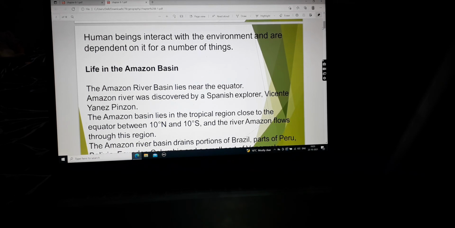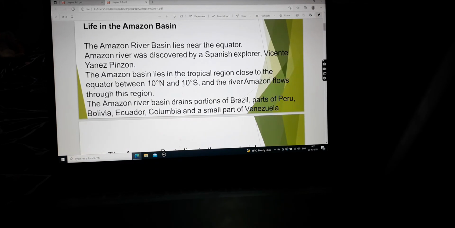So now let us see what type of life the people of Amazon live. Life in Amazon basin. The Amazon River basin lies near the equator. Amazon River was discovered by a Spanish explorer Vincent Yanez Pinzon. Now Amazon River is in the South American continent, and also in the southern hemisphere.